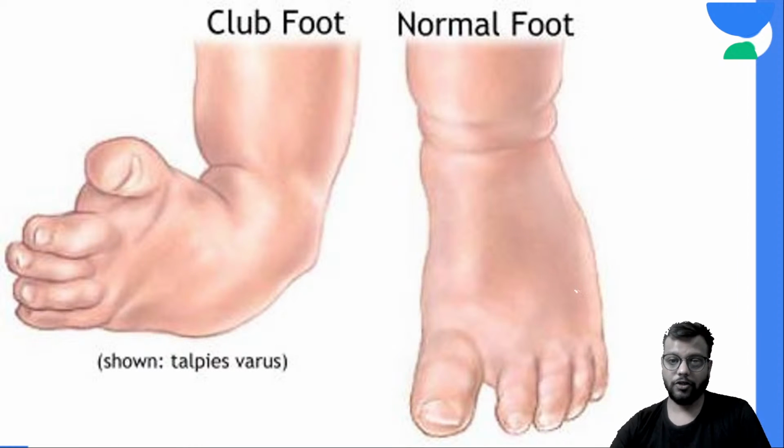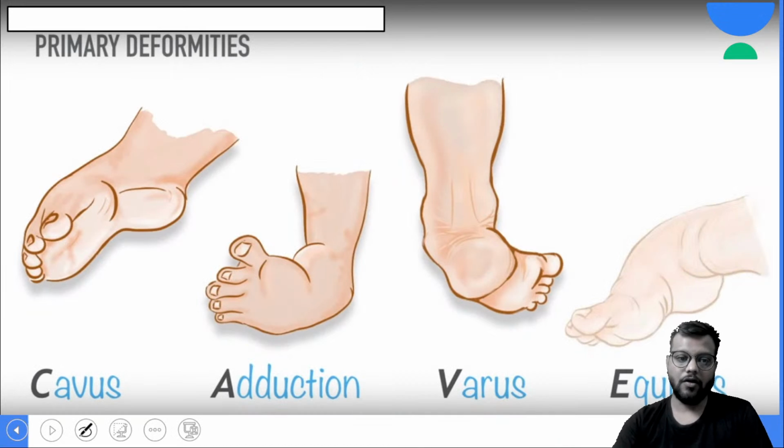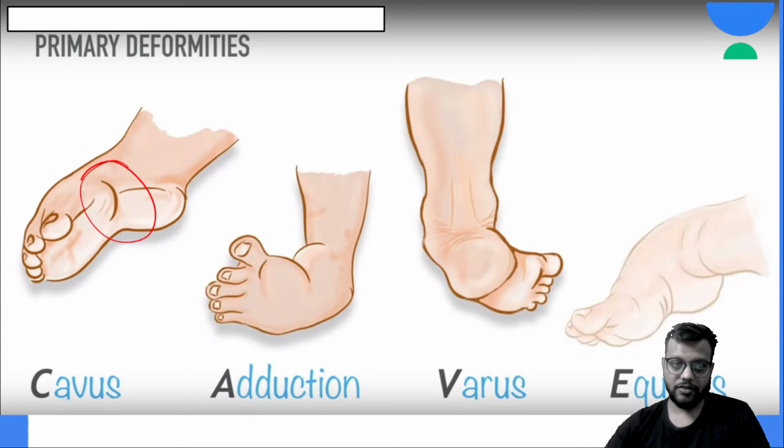Okay, so this is your normal foot, and in club foot here you can see that there is exaggerated longitudinal arch with varus deformity. Okay, it is inverted and adducted, so varus deformity. Okay, cavus is exaggerated longitudinal arch, so when longitudinal arch is exaggerated, there will be more bending of the medial border, leading to the deep crease on the medial side.